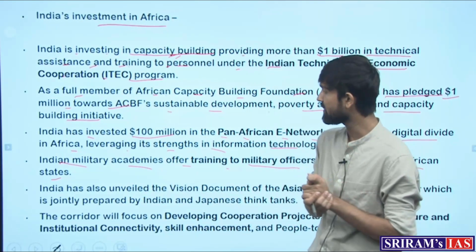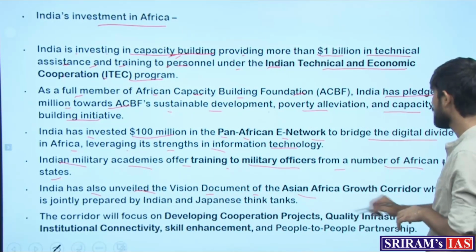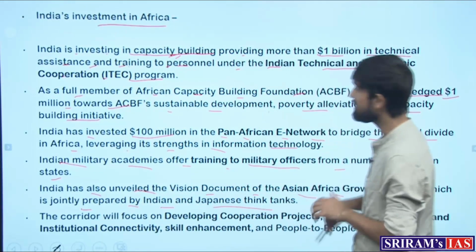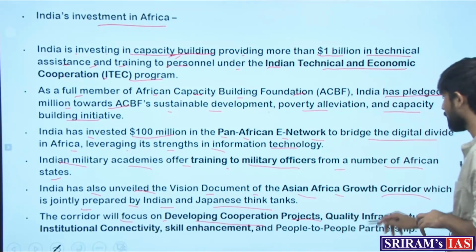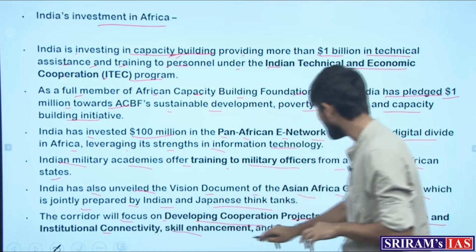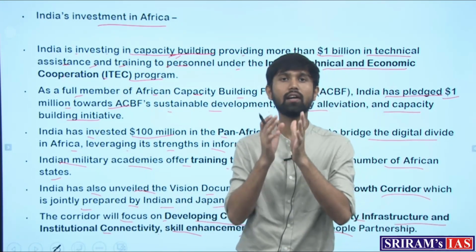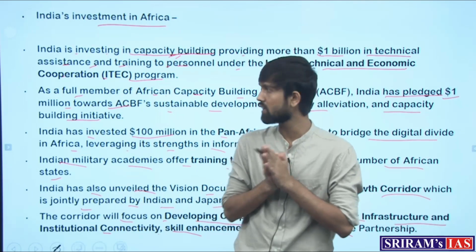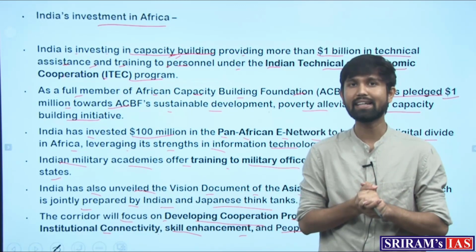So India provides military training as well, and it has also unveiled the vision document of the Asian African Growth Corridor, which is jointly prepared by Indian and Japanese think tanks, which says that it will focus on developing cooperation projects, quality infrastructure and institutional connectivity, skill enhancement and people-to-people partnership. So even India is on the lines of engaging with Africa and maintaining its healthy relationship with the African countries, and not indulging in these policies of debt trap diplomacy.